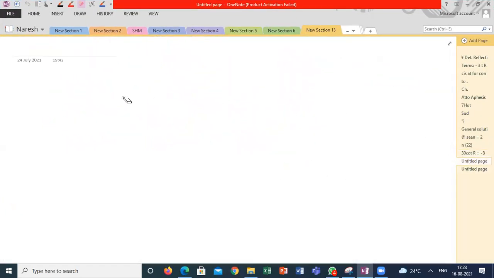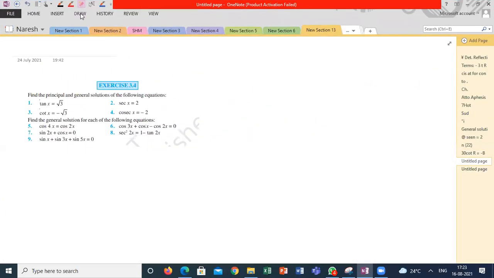The next question, a simple question. So how are you going to solve cosecant x is equal to minus 2? Cosecant x is equal to minus 2. How to do this question? When will you get cosecant x is 2 and it is negative?